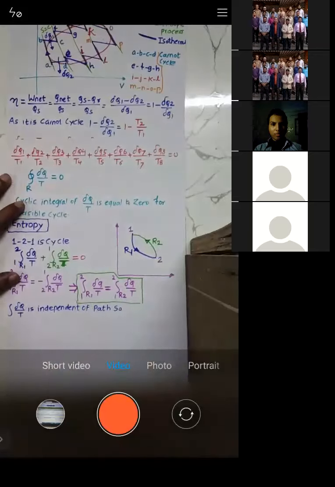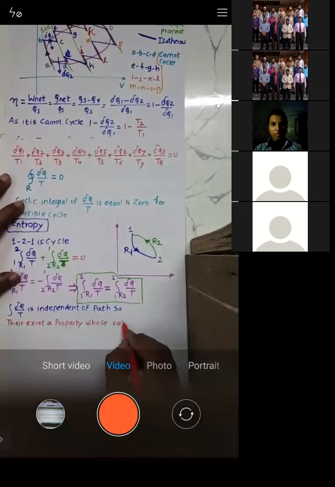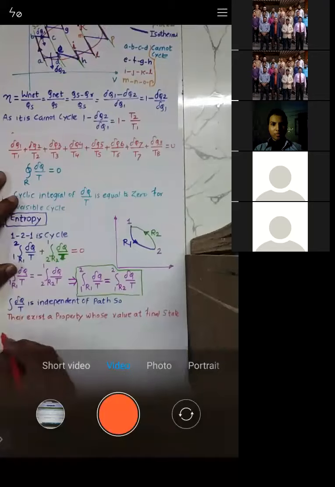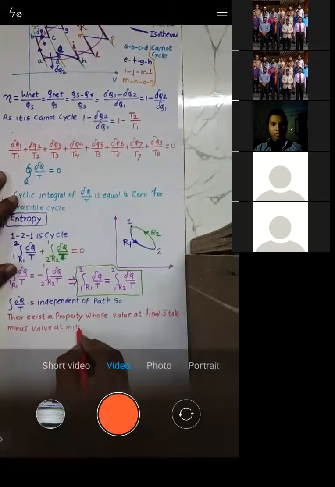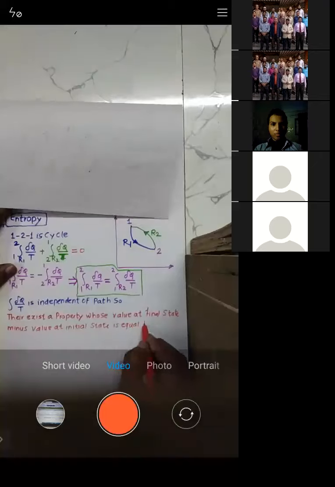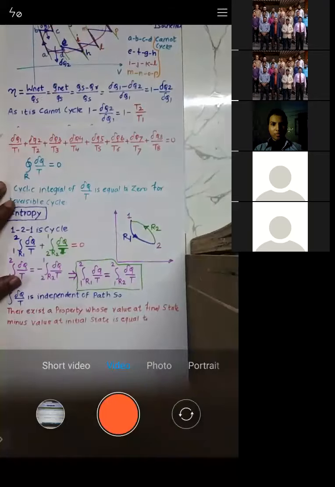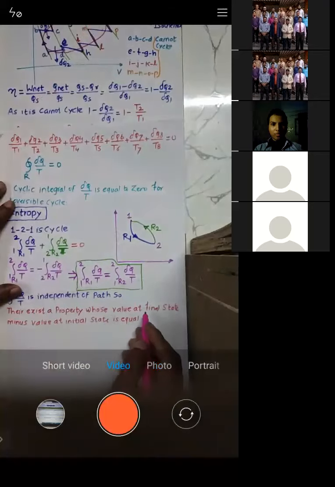I'll just write it down. So there exists a property whose value at the final state minus its value at the initial state is equal to, okay, so see, there exists a property, and what is that property?